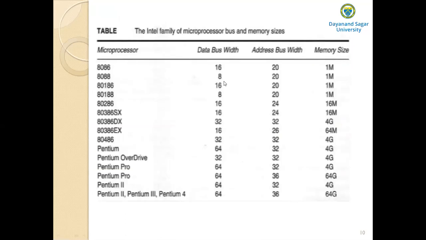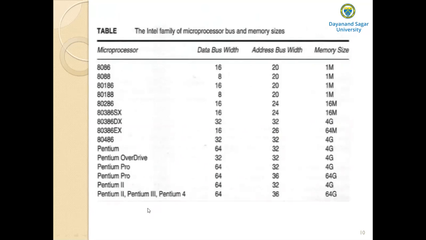So this is the table that shows the Intel family of microprocessors, with respect to the data bus width, the address bus width, and the memory size. See the Intel family of microprocessors: they started from the 8086 microprocessor till Core i7.